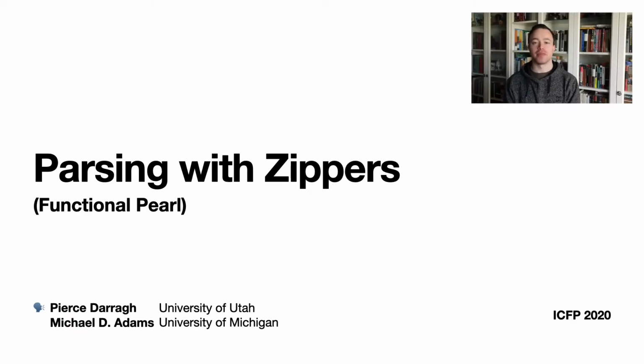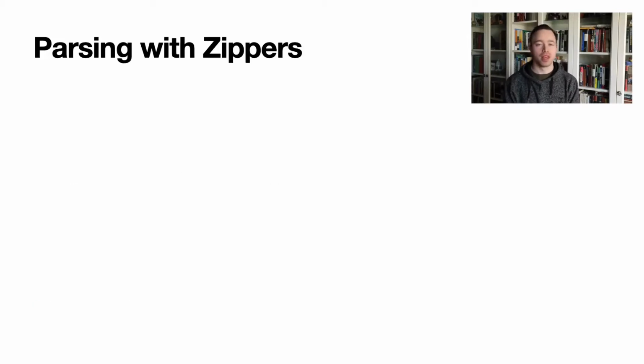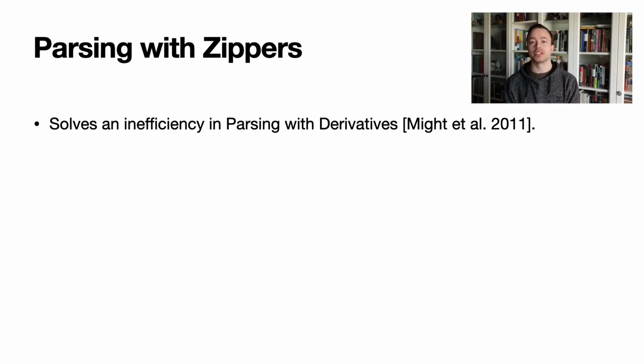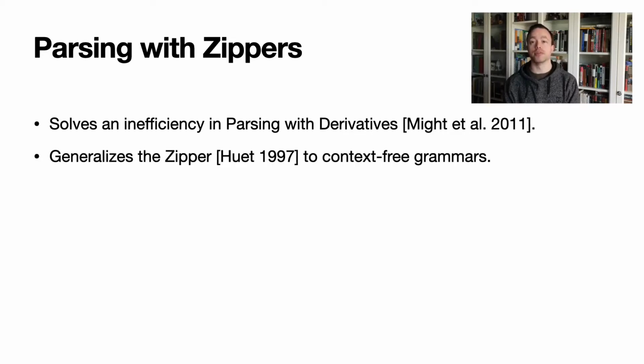My name is Pierce Darragh, and I'll be walking you through Parsing with Zippers, a Functional Perl written by Michael D. Adams and me. So let's get to it. Parsing with Zippers is an extension of the earlier work of parsing with derivatives, which we'll call PWD for short. We address an underlying inefficiency in PWD's algorithm by implementing a new, generalized form of the zipper and using it